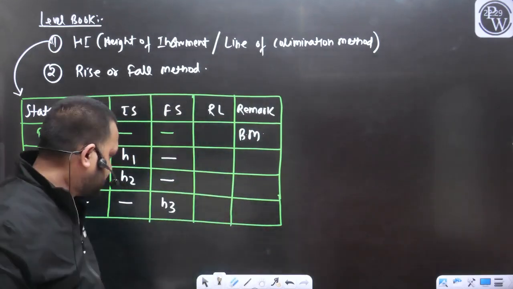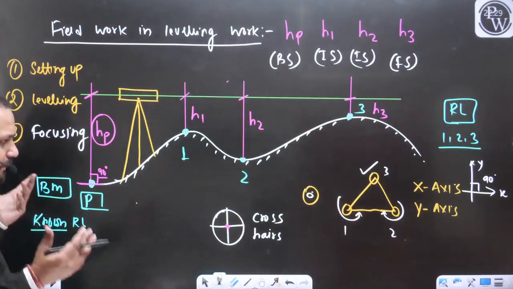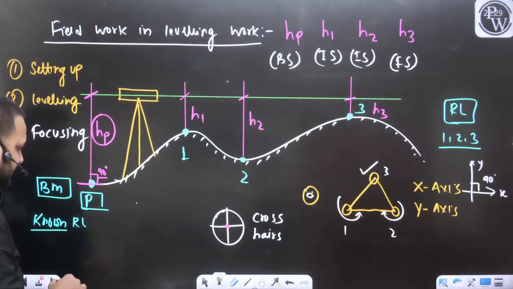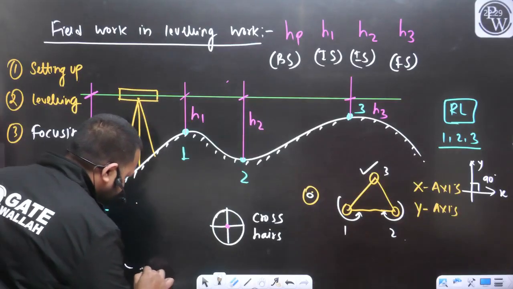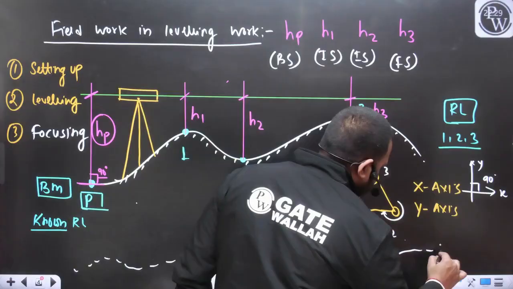Let us assume, I don't know where the mean sea level will be, but just to understand the concept, let's say I am representing this line as the mean sea level.